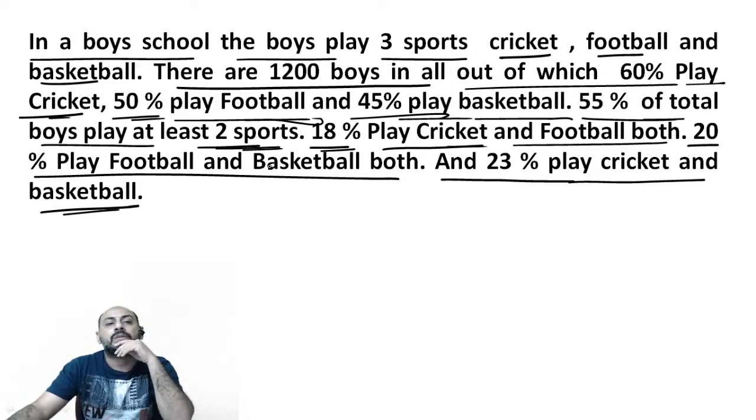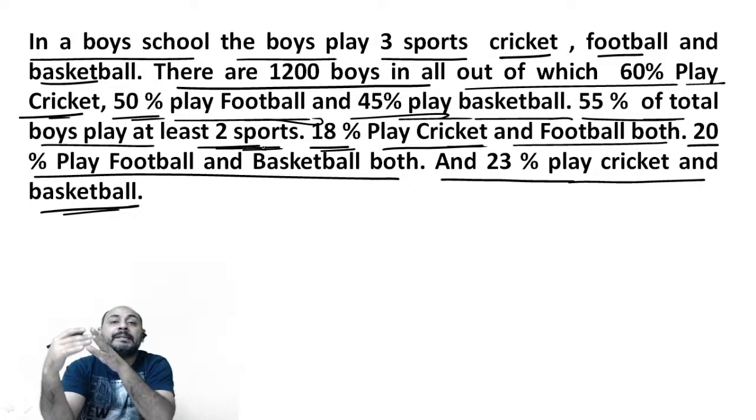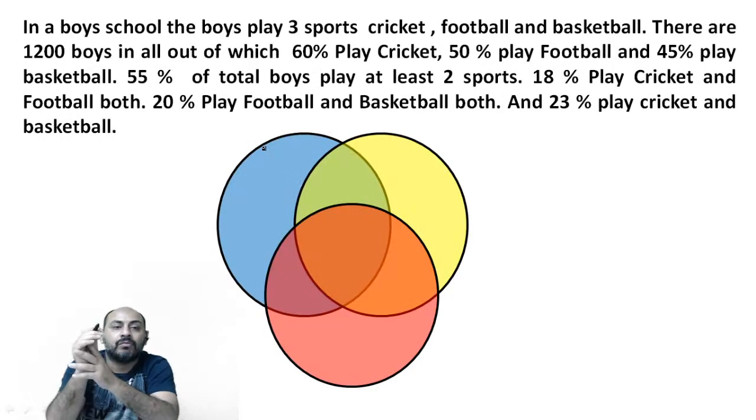So how are you going to start with this? Obviously, there is an overlap in the values. Some of them are playing two sports and some of them might be playing three sports also. So yes, we will be needing a Venn diagram somewhat like this.